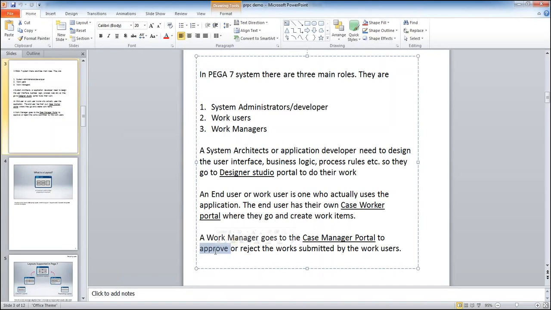And here sometimes we need to get some approvals or rejections once the end user submits some work. Let's say you are applying for a leave in a software company. What happens? It will go to your manager for approval, right? The manager will approve or reject. Based on that, your case will be closed. I mean the leave transaction will be closed.